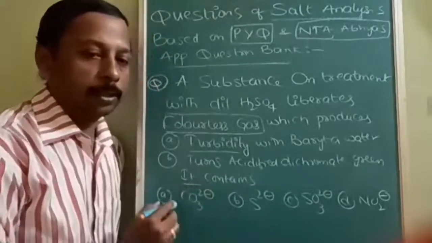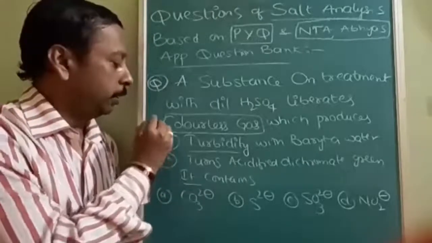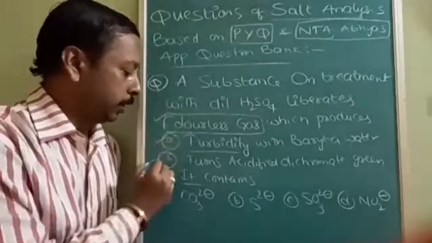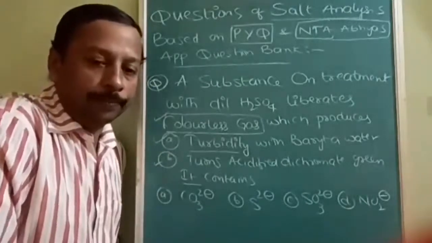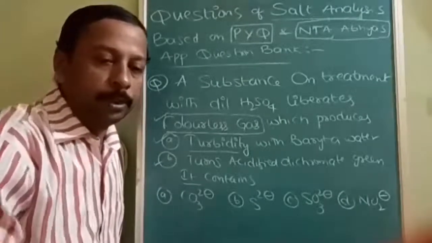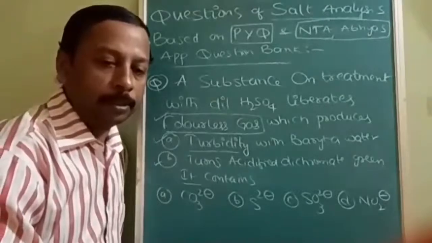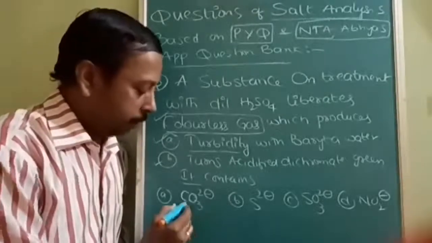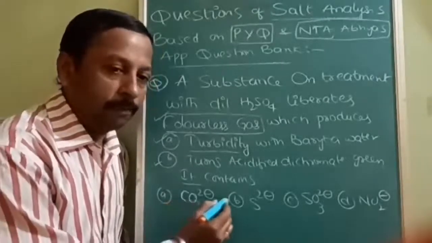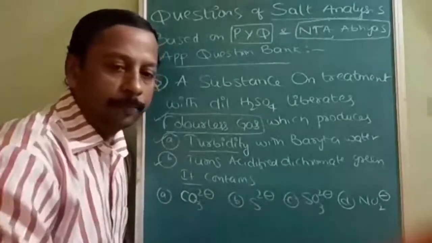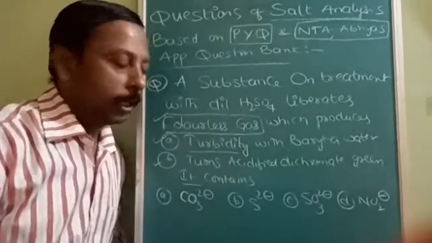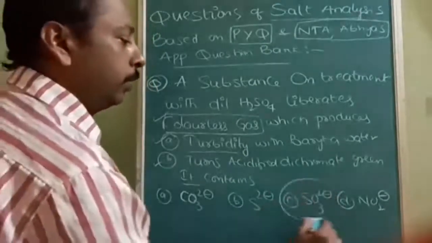So what is the substance which can give all three: colorless gas, turbidity, and acidified dichromate turning green? Options: A is CO3 2 negative, B is S2 negative, C is SO3 2 negative, D is NO2. Answer is SO3 2 negative.